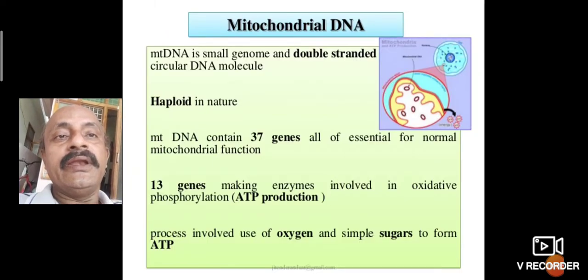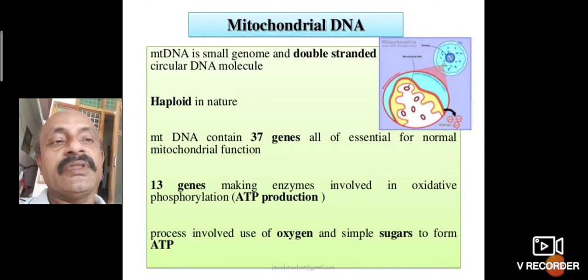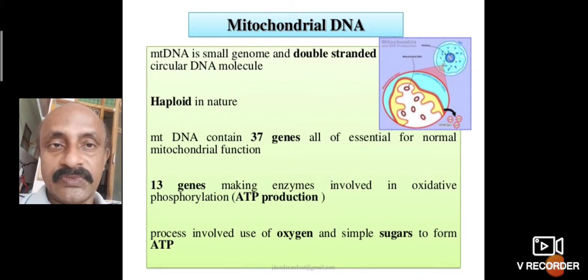Mitochondrial DNA is a small, double stranded circular DNA molecule. It contains 37 genes essential for normal mitochondrial function.